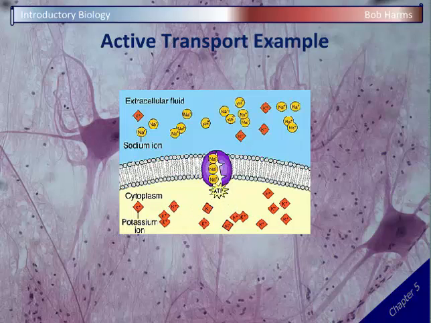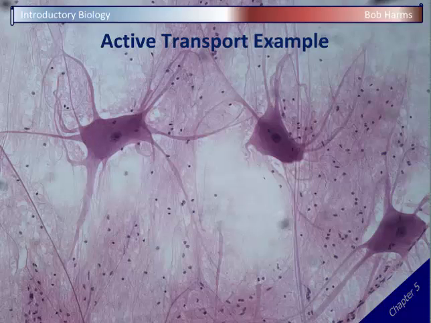And again, notice we're going against the gradient. We're going from low to high. And so in this case, the sodium ions are being concentrated outside, the potassium inside. Okay? Now, we might think, well, shouldn't those ions undergo diffusion and spread out? And the answer is yes, they should. We might expect those sodium ions to come rushing back in. But remember, that phospholipid bilayer is a barrier. It prevents those ions from crossing. And so the only way sodium can cross is these transport proteins, and the same obviously for potassium. And so the cell can set up these concentration gradients using these active transport proteins.